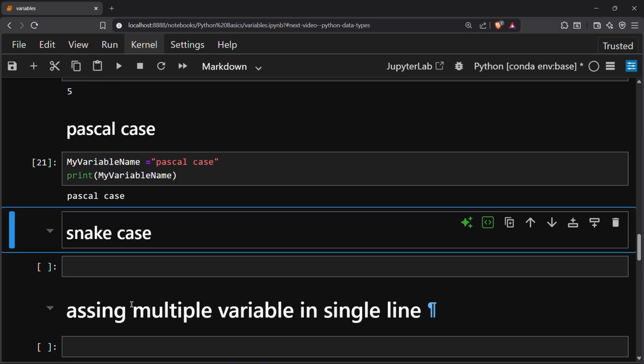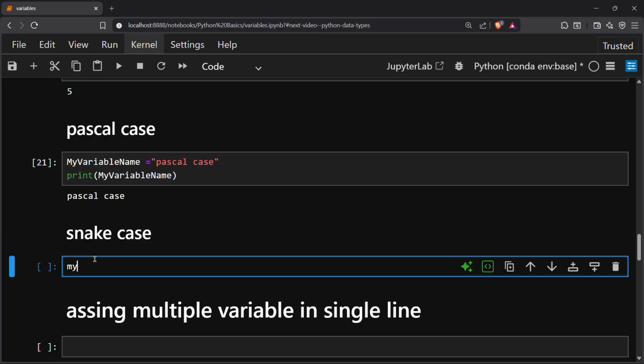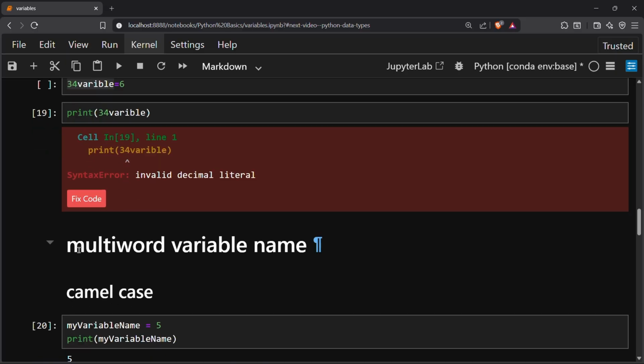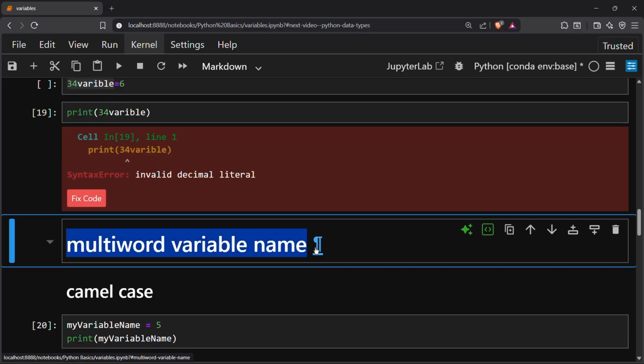Okay, in snake case, each word is separated by an underscore character. So this will be like my_variable_name equal to some integer value. This is the example of snake case in the multi-word variable name.